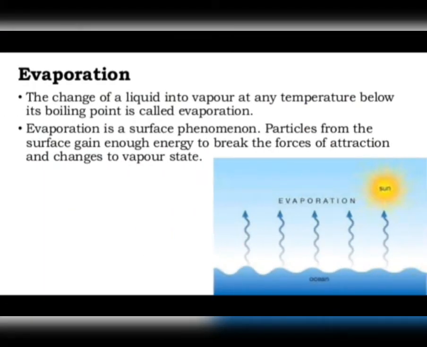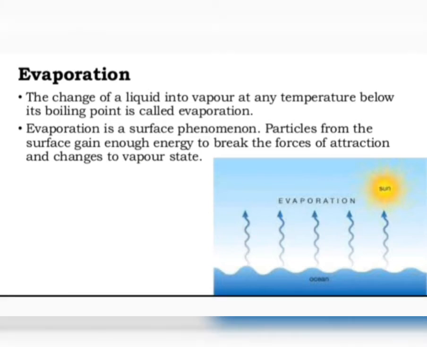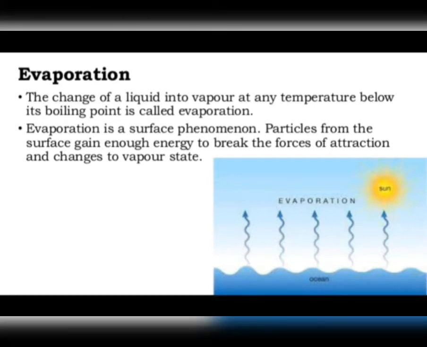See, students, when a liquid is left exposed to air, its volume decreases gradually, right? This is due to evaporation. In this process, what happens? Some of the liquid at the surface turns into vapor, turns into gas, and mixes with the gases in the air. So, when a liquid turns into vapor, it is said to evaporate. We can say that evaporation is a process of a liquid changing into vapor even below its boiling point.